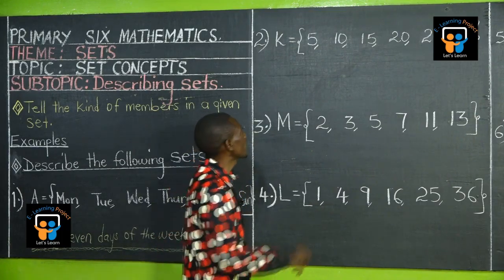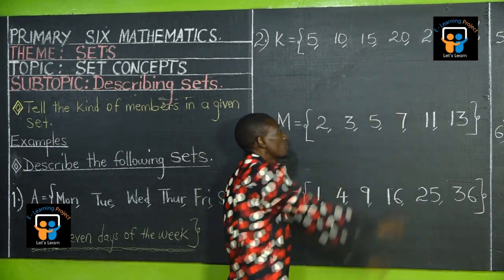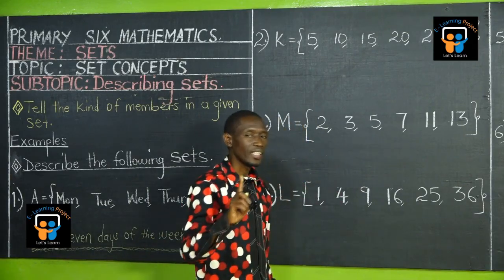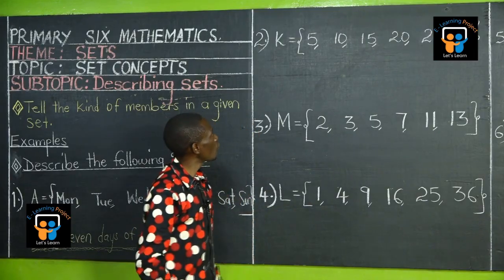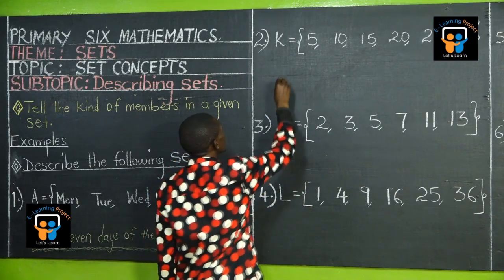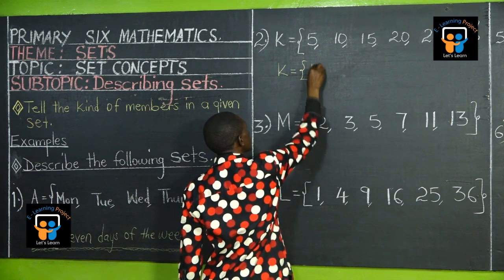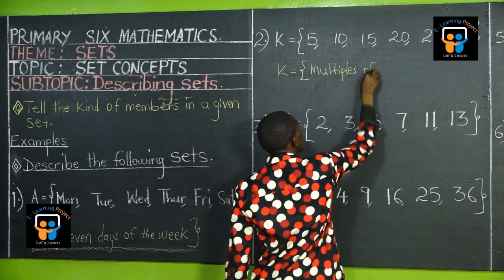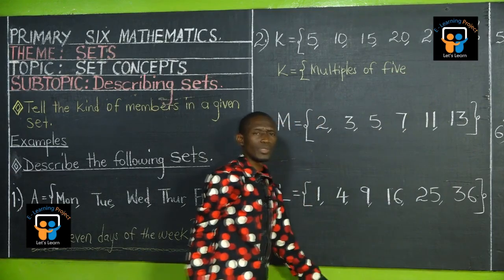Or else, you can say 5 plus 5, 10 plus 5, 15 plus 5, 20 plus 5, 25 plus 5, 30. Then you are observing that those are multiples of 5. So, set K are multiples of 5. Are they all multiples of 5?